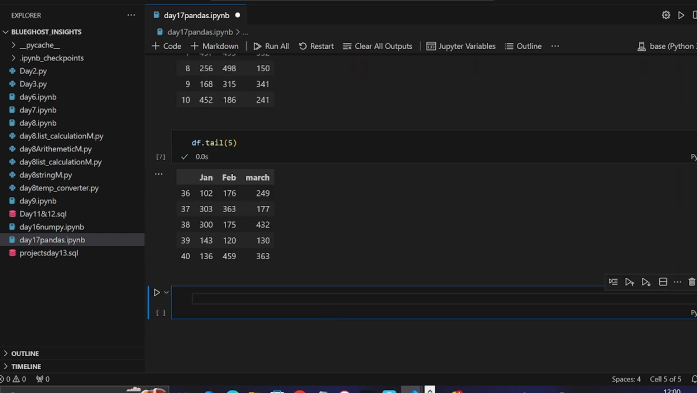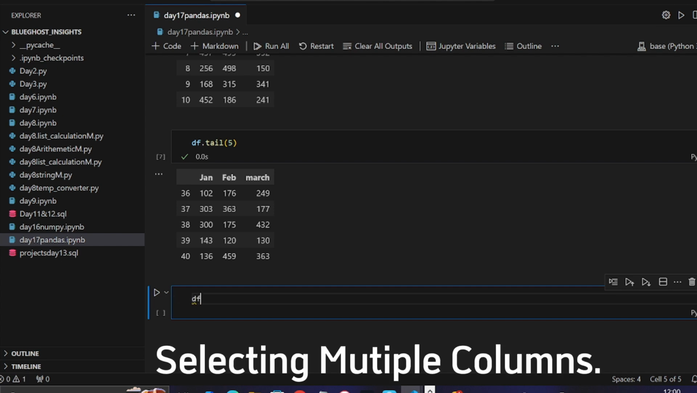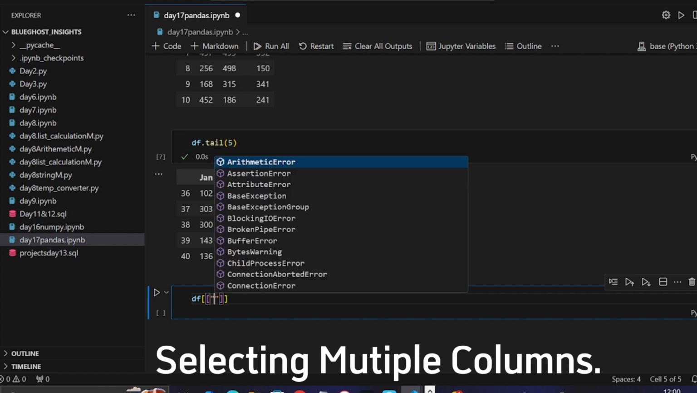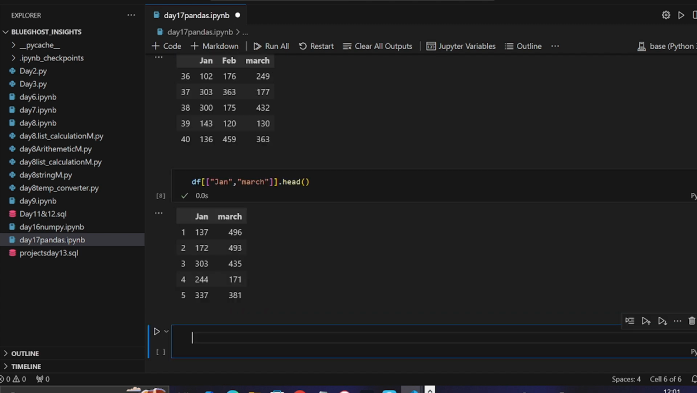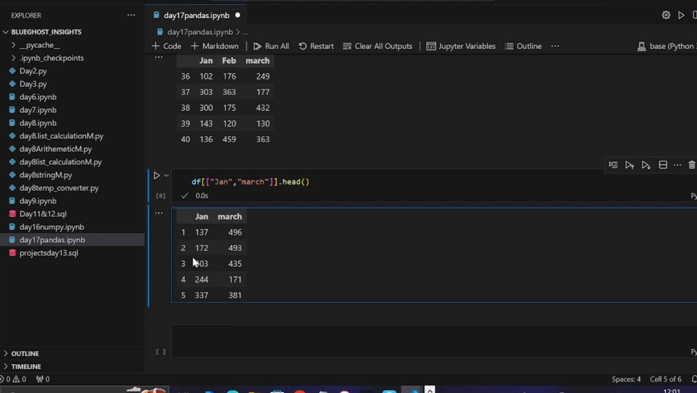That thing is selecting multiple columns. How do we select multiple columns? We'll say df with 2 square brackets, then we'll call the names of the columns. The first one is January, and let's say I want to see March, so I say March, I think it's spelled in lowercase. Then we'll say head, run it. You can see we only have January and March. By default, when you add .head, it just gives you the first 5.